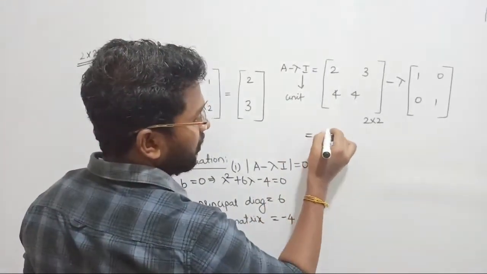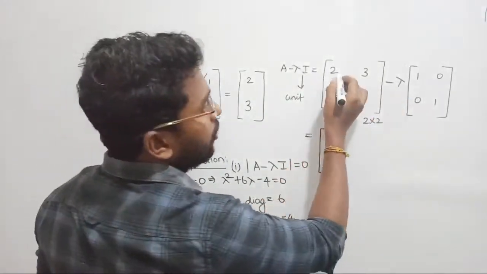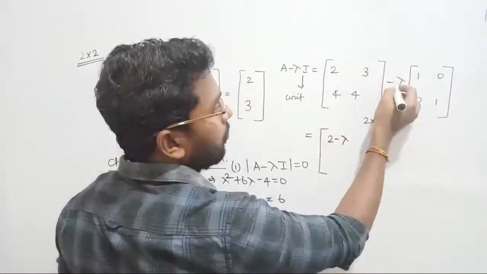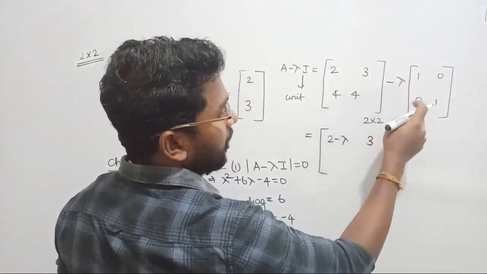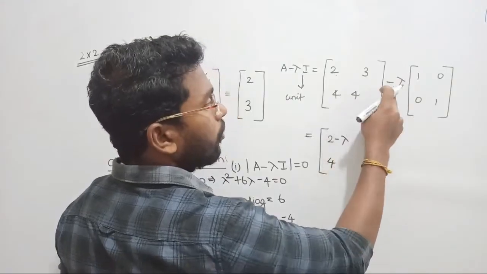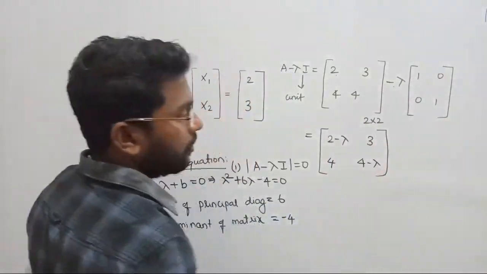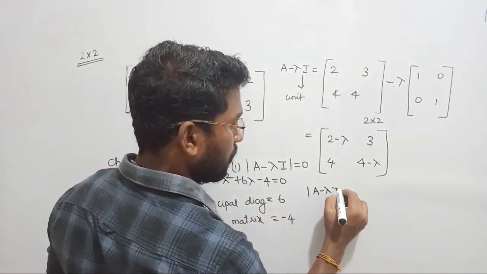Let's proceed. If I reduce this, I am going to get 2 minus lambda into 1, so I get 2 minus lambda. 3 minus lambda into 0, so I get 3. 4 minus lambda into 0, I get only 4. 4 minus lambda into 1, I get 4 minus lambda. Clear?